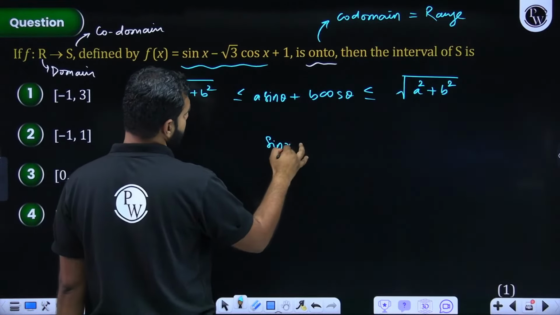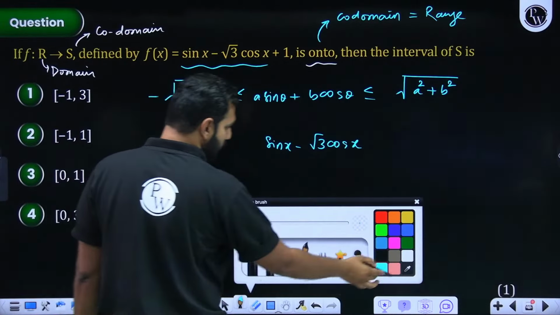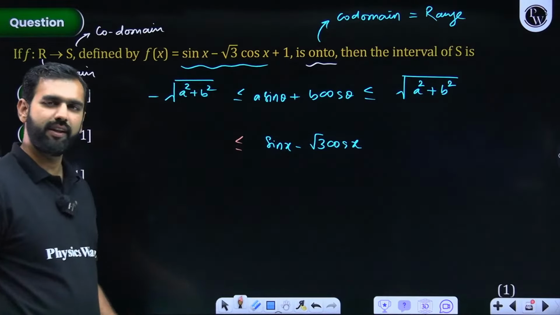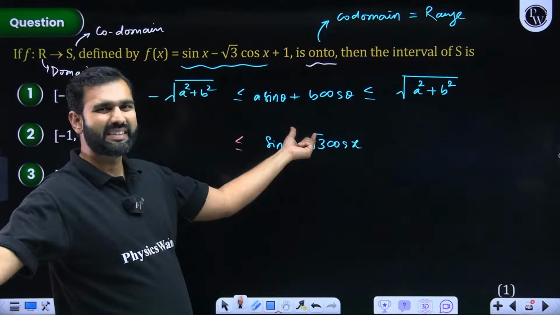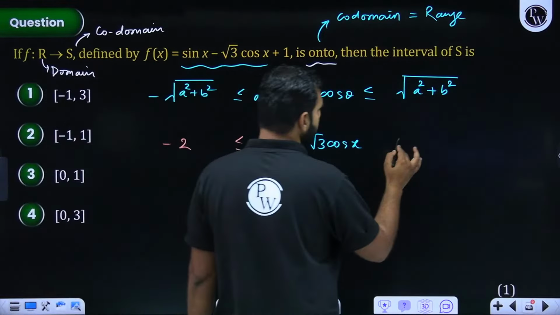If I talk about this sin x minus root 3 cos x, can you help me with the range of this expression? I hope you all must agree. Sir, 1 and root 3, minus root 3, they are same. So 1 squared is 1, root 3 squared is 3, 3 plus 1 is 4, square root of 4 is 2. So sir, this will lie between minus 2 and 2.